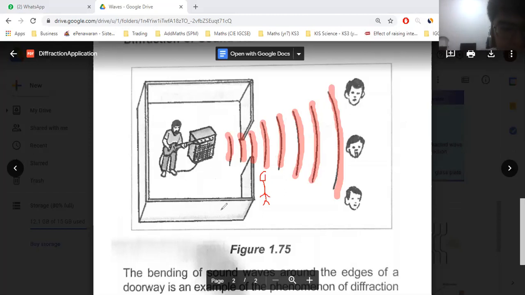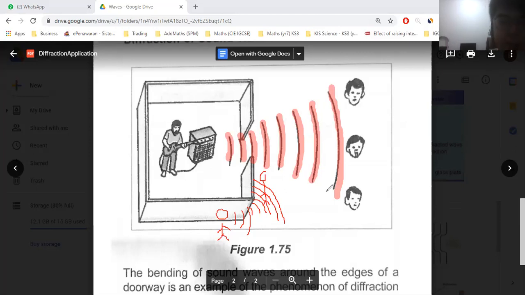Now same thing. If there's another person standing here, let's say they are talking. You stand here. You cannot see each other, but the sound waves will also bend around the edges here. And that's why you cannot see him, but you can hear him talking. At every corner in the streets, sometimes you hear people talking on the other side. So this is one simple proof that diffraction occurs in waves.